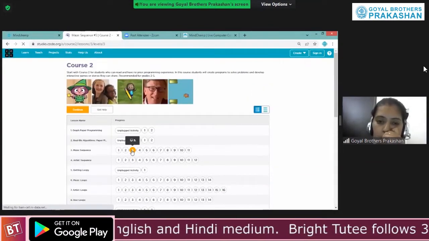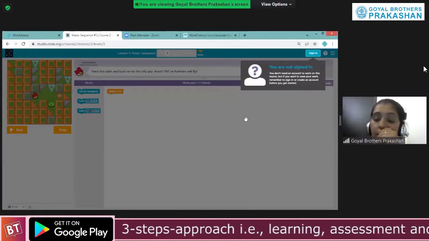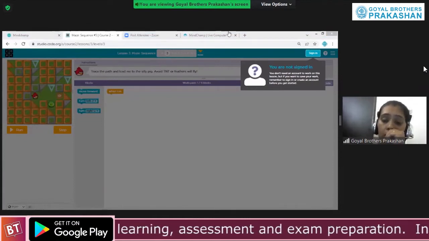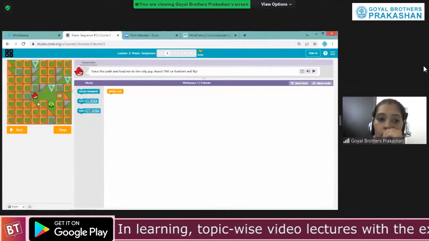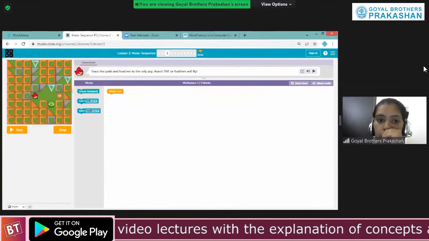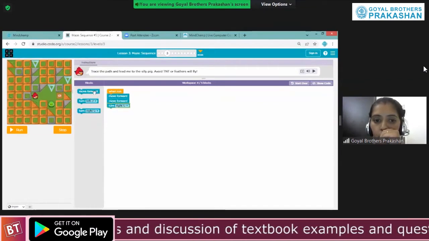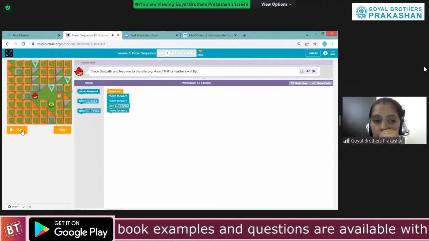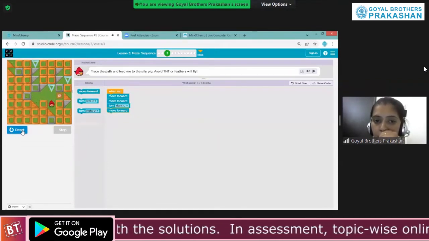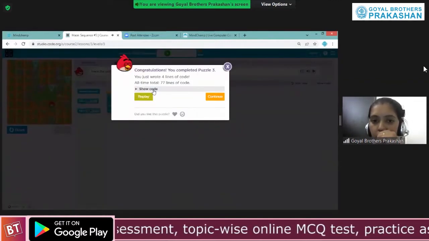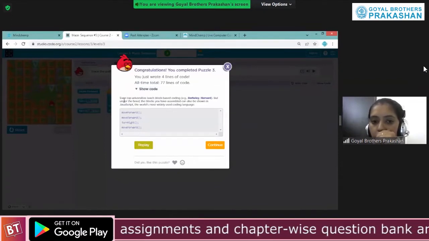After that, you will understand how it is written, and the difference between block-based coding and text-based coding. It is move forward, turn right, and move forward, correct? Now when I run it, you can see show code. When you click show code over here, you just see this.